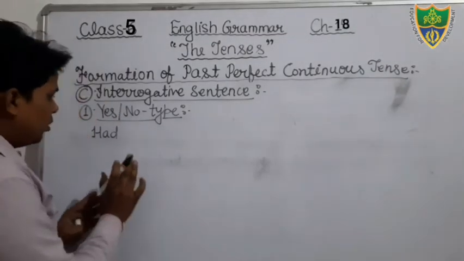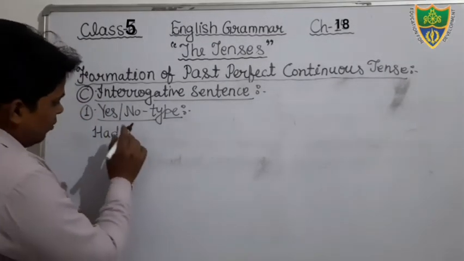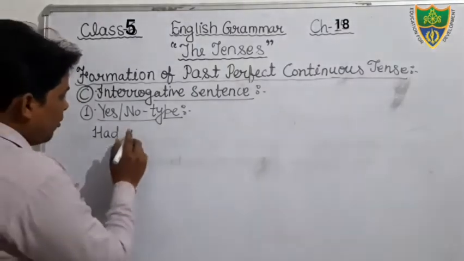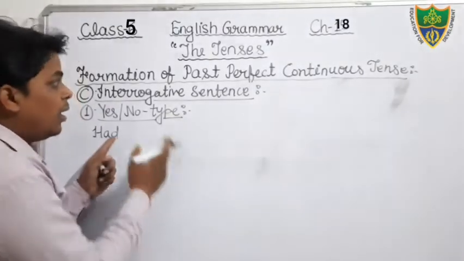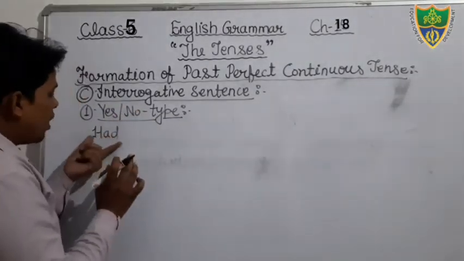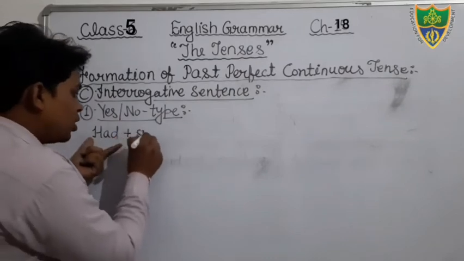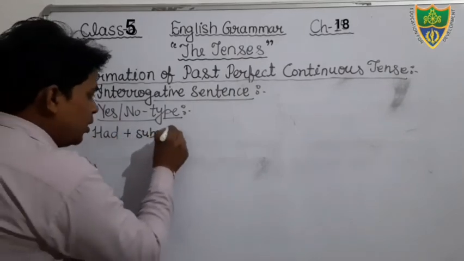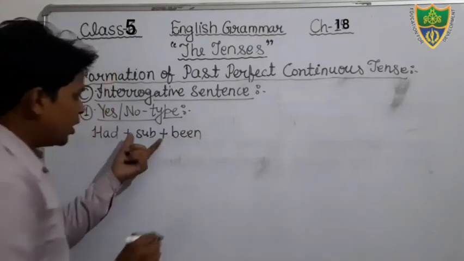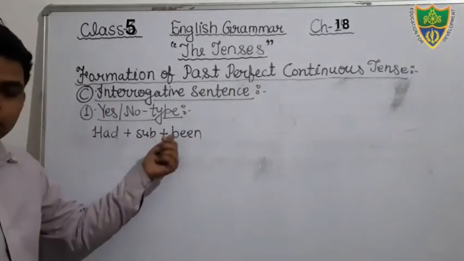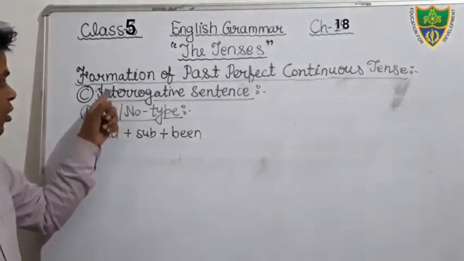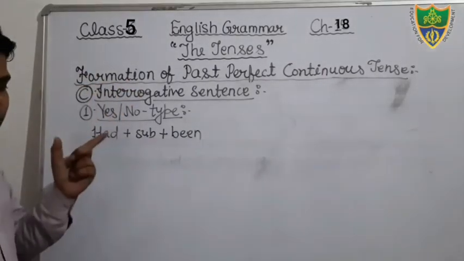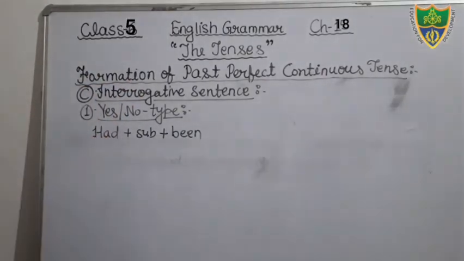Okay, then here listen carefully, keep in your mind, in interrogative, in negative, we do not use the had been. We do not use had been. Okay, we use had. In negative sentence we use had not been, and in an interrogative we use had, then subject, okay, then been. If there is negative word, you can also mention here just after the negative word. Okay, had, subject, not plus been. But that is, we are talking about purely interrogative sentence, so we will form this type of sentence. Okay, students?